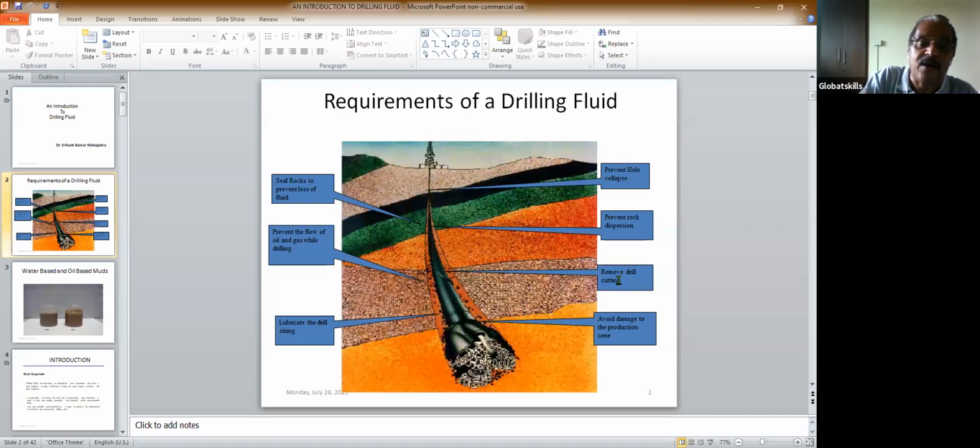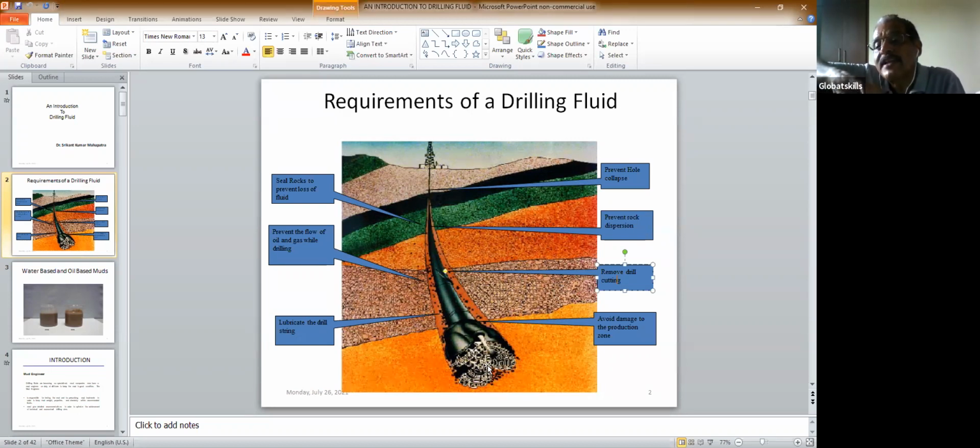Then the lubrication of the bit, because when you drill a hole, it gets heated up. Plus, it needs some lubrication. Without lubrication, the bit gets damaged. So the purpose of the drilling fluid is to lubricate it. So, first to cool it, lubricate it, and then bring the cuttings to the surface. Okay. Then what happens when you drill a hole inside?